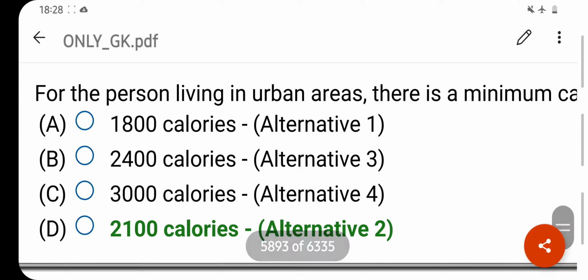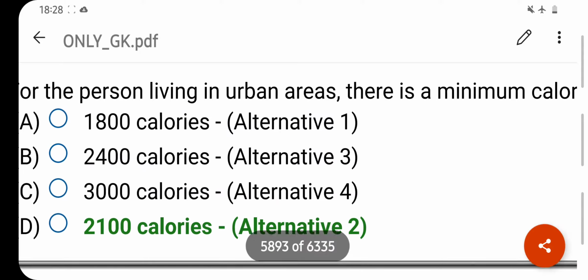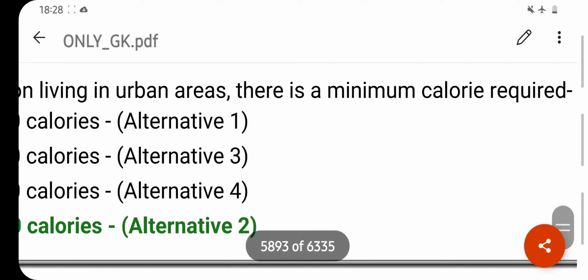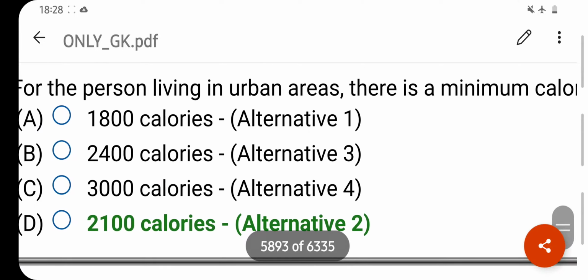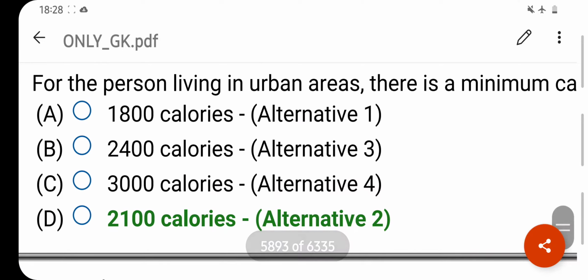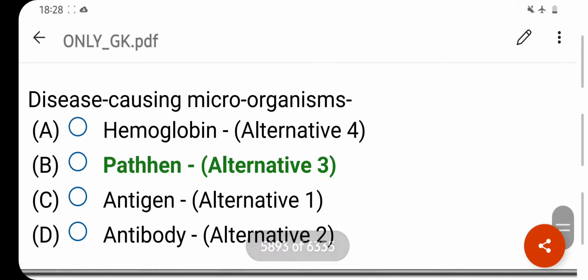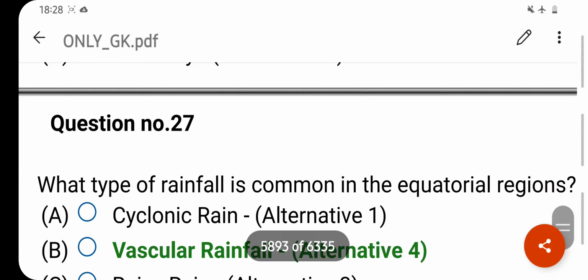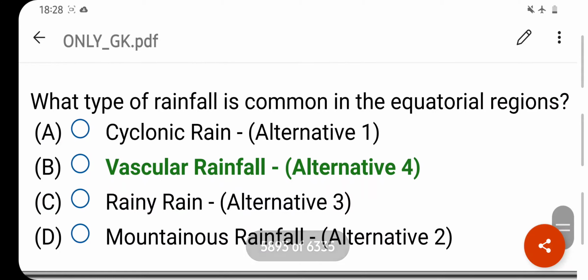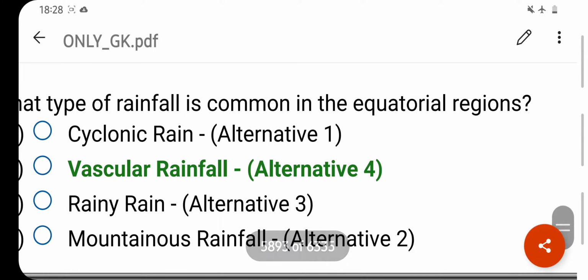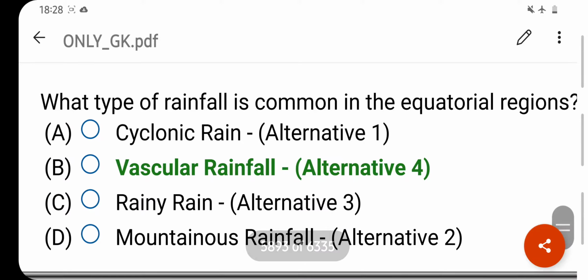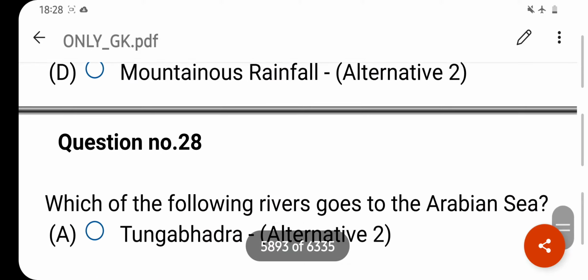For the person living in urban area, there is a minimum calorie required. Your right answer is 2100 calorie. Option D is your correct answer. Disease causing microorganism. Your right answer is pathogen. Option B is your correct answer. What type of rainfall is common in the equatorial region? Your right answer is vascular rainfall. Option B is your correct answer.